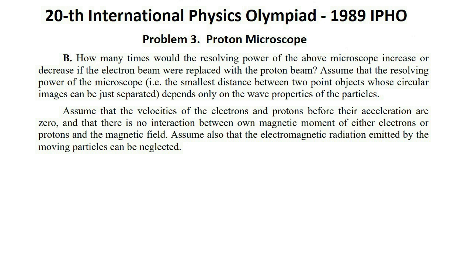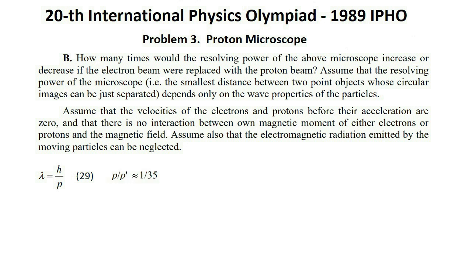Solution to part B. The resolving power of the microscope, in the meaning mentioned in the text of the problem, is proportional to the wavelength, in our case to the length of the de Broglie wave. Lambda equals h over p, expression 29, where h denotes the Planck constant and p is the momentum of the particle.